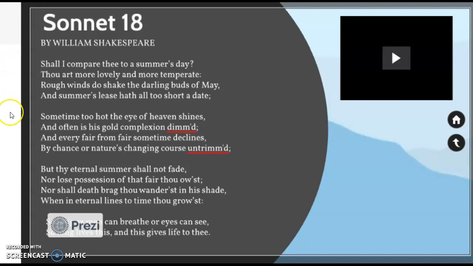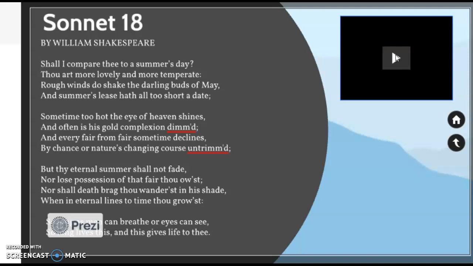So, we are going to be looking at Sonnet 18 by William Shakespeare. Shall I compare thee to a summer's day? And we are going to get to actually listen to it and hear it. It's a lot different when you read the sonnet than when you hear it. And remember, his work was meant to be heard, not necessarily read. It's going to be the same thing with your work when you make your sonnets. It's better to hear it, ladies and gentlemen, rather than to just see it and read it silently.